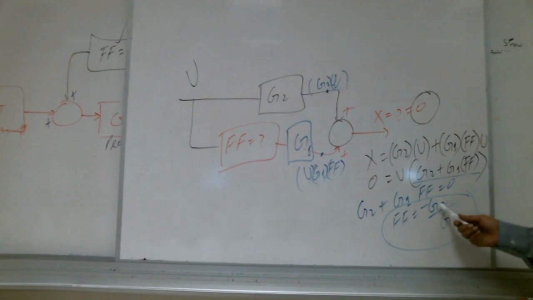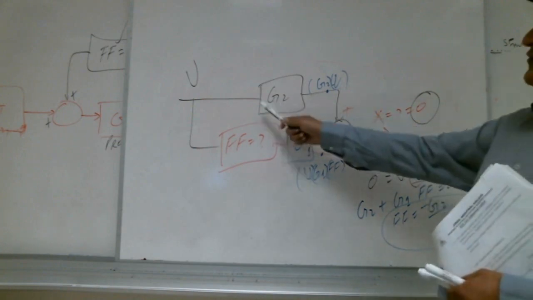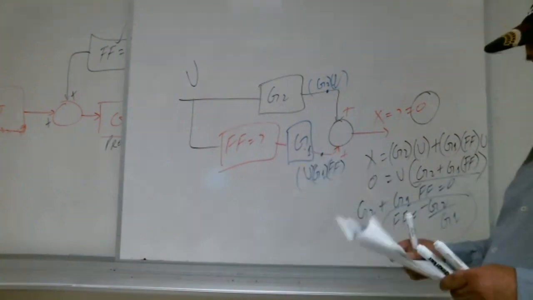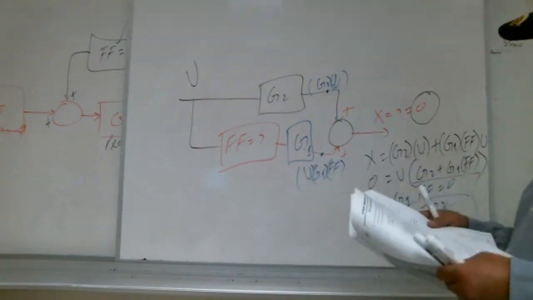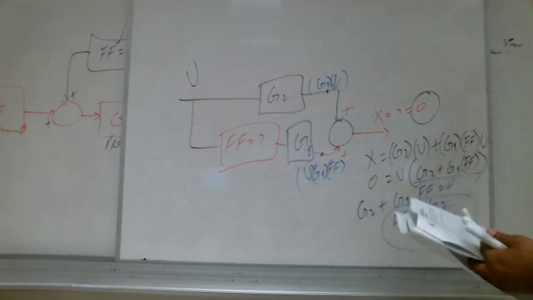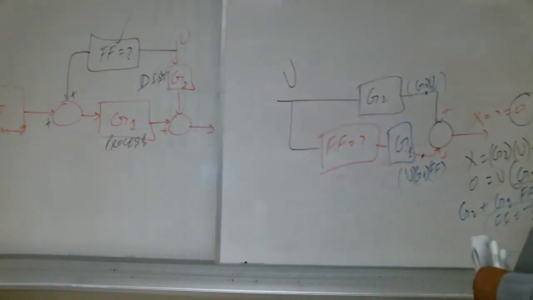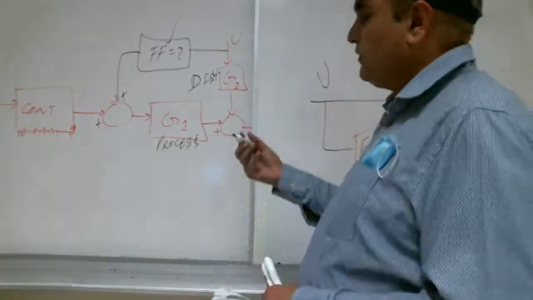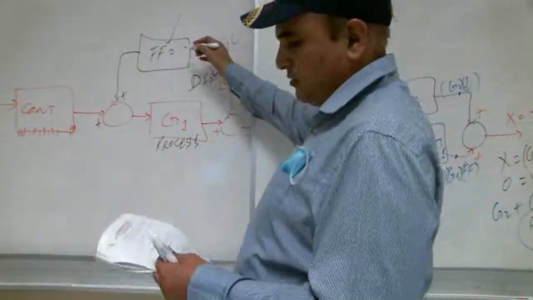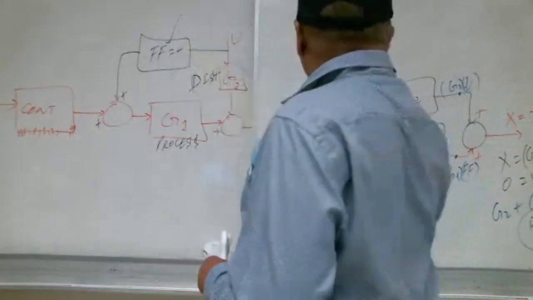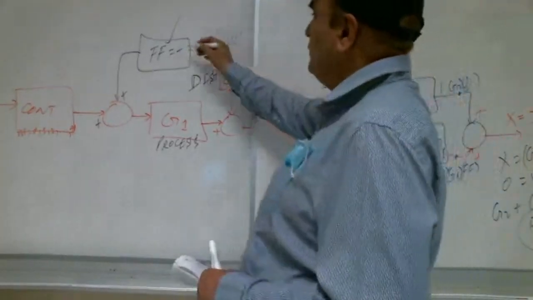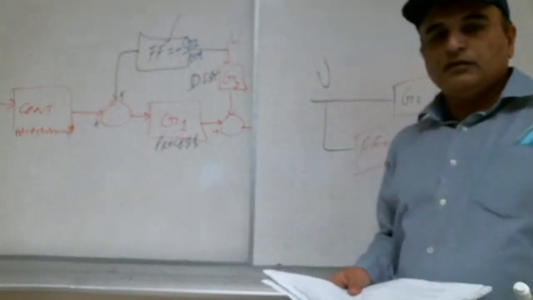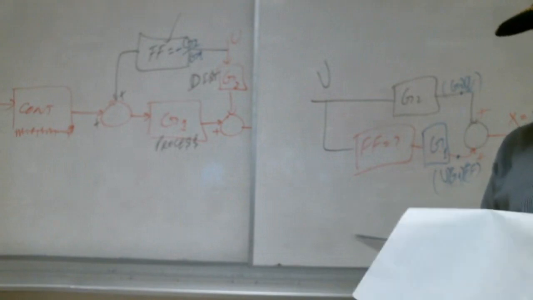G2 is what, Shabab? What is G2? The transfer function for the disturbance, divided by G1. What is G1? Process. So if we divide them, we will get the compensation. So here, how much will we add? FF is equal to what now? Minus G2 over G1. Yes. Shabab, are you with me? Yes, with you.